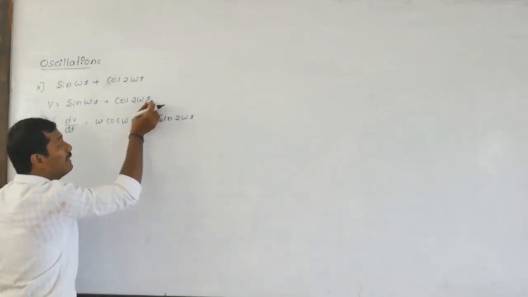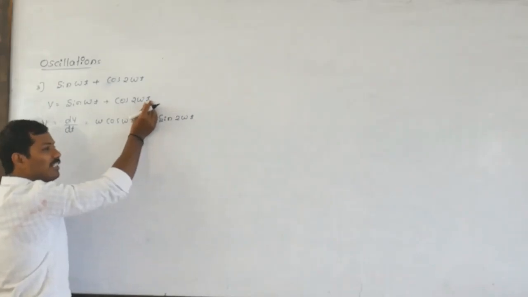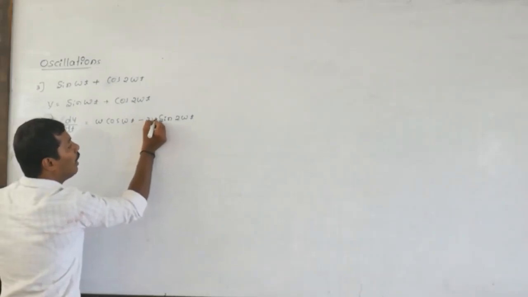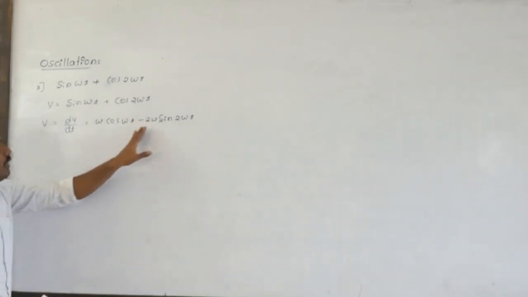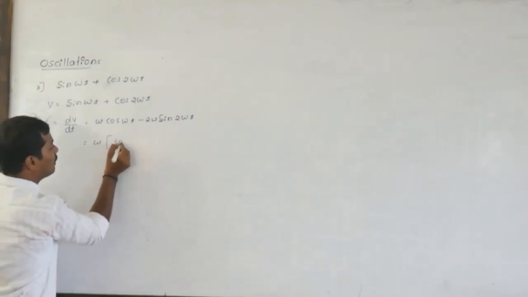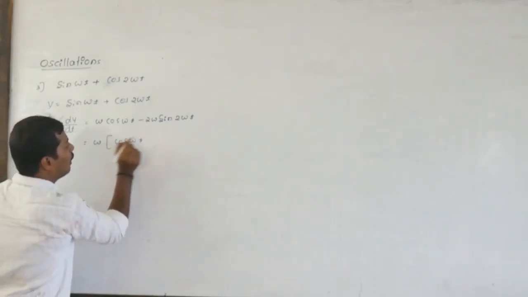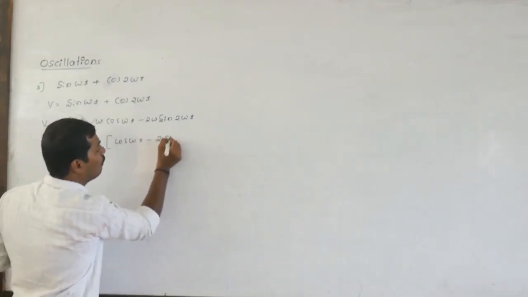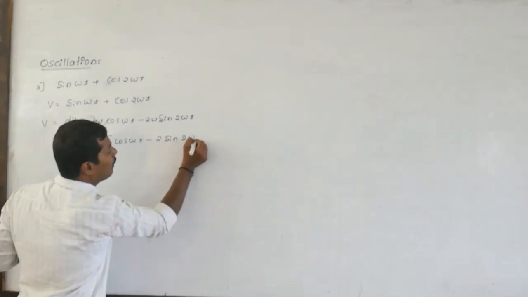The variable term is t, we are differentiating with respect to time, its coefficient is 2 omega, so 2 omega outside. Here omega is common. The remaining part is cos of omega t minus 2 times sine of 2 omega t.